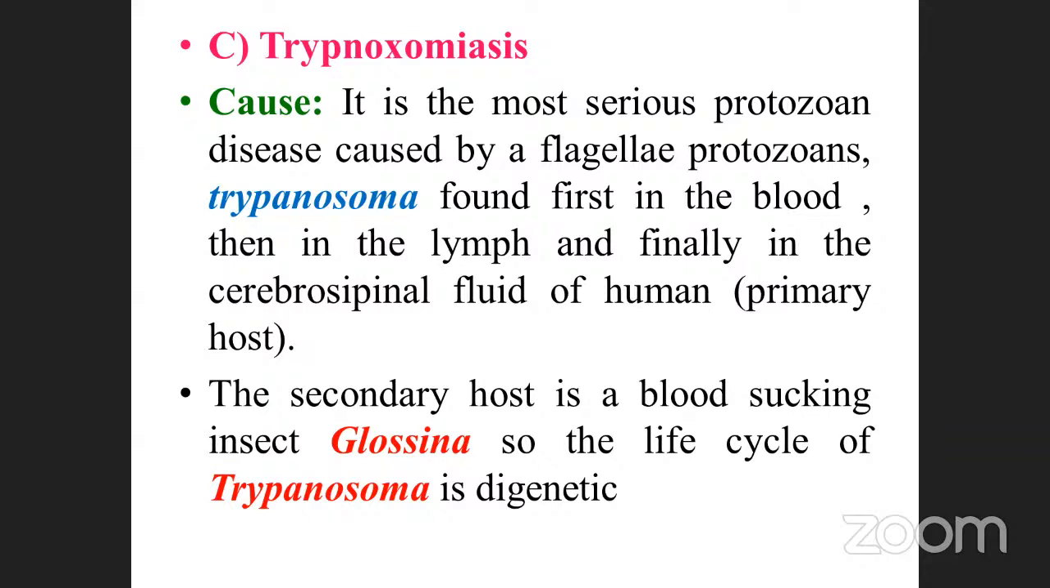This is very, very important: digenetic. Sometimes they may ask which one of the protozoa is of digenetic nature. Trypanosoma is of digenetic nature. What is the meaning of digenetic? They need two types of hosts. One is called the primary host, and the second is called the secondary host. The primary host is the human being, and the secondary host is Glossina. Like that they may ask the question. Okay, just to remind you once again.